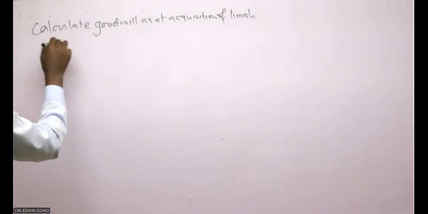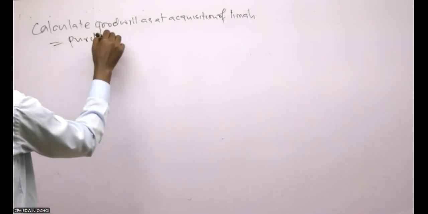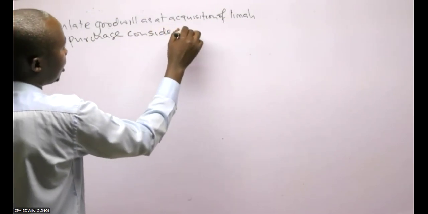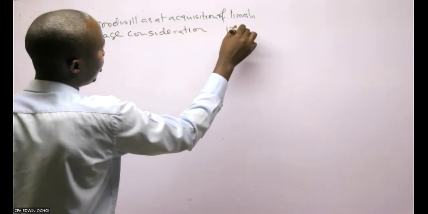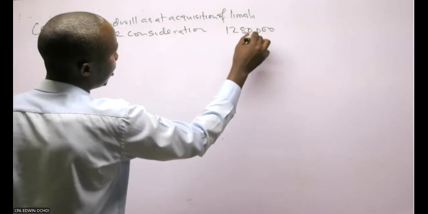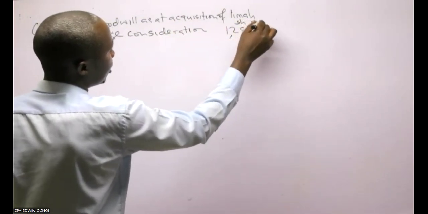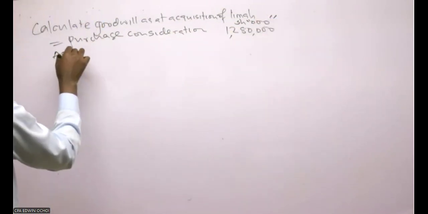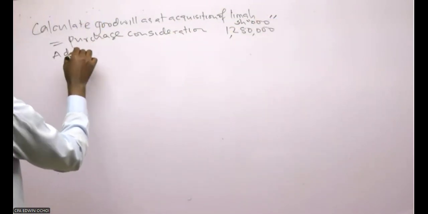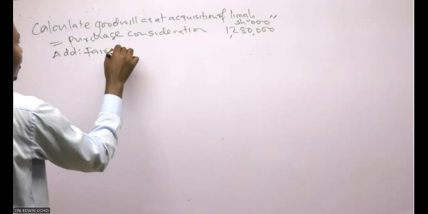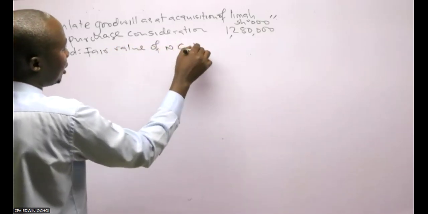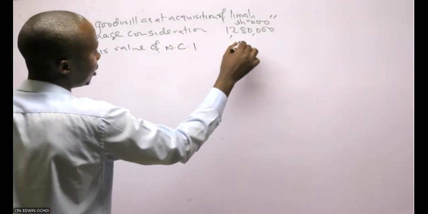So here we talk about purchase consideration. Remember we computed purchase consideration already. The purchase consideration was 1,280, shillings in thousands. And we add the fair value of non-controlling interest, NCI, which was 400,000.